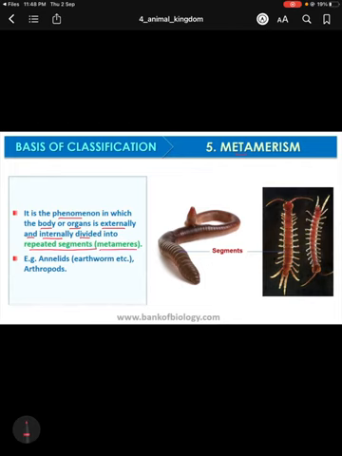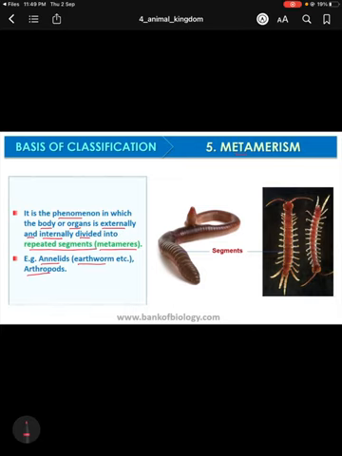As metameres are present, this phenomenon is termed metamerism. This character can be found in Annelida, especially in earthworm, and in arthropods. In earthworm or in arthropod, different types of segmentation can be found, and this segmentation is based on metamerism.